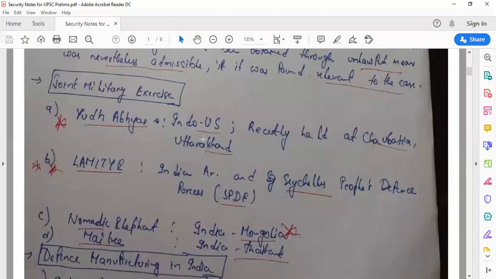So suppose we want to talk about Russia. What are the military exercises of Russia called? Indra is the name. Russia military exercises are carried out under the name of Indra. This is called parallel study. If you're talking about the US, let's talk about Russia also. So India-Russia military exercises are called Indra. Now, if you want to see where I have written it, I will show it to you.